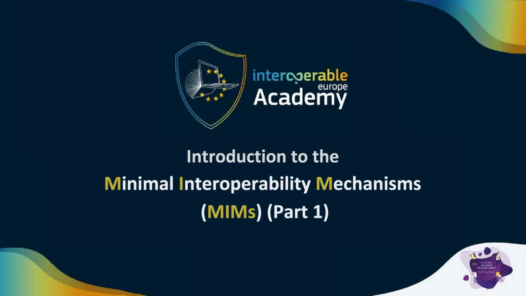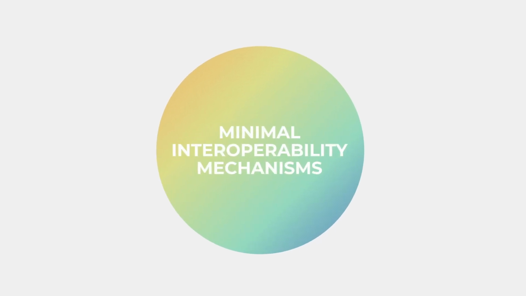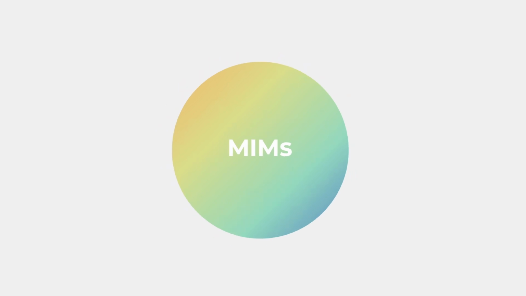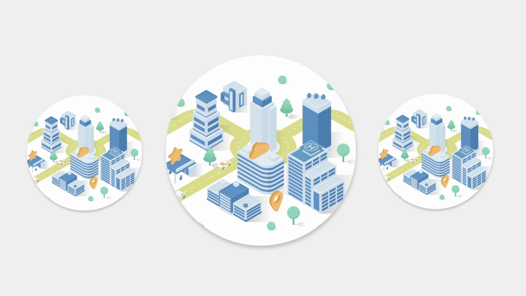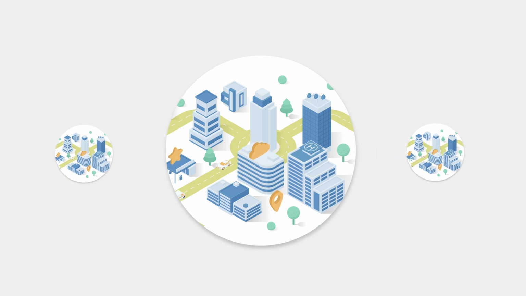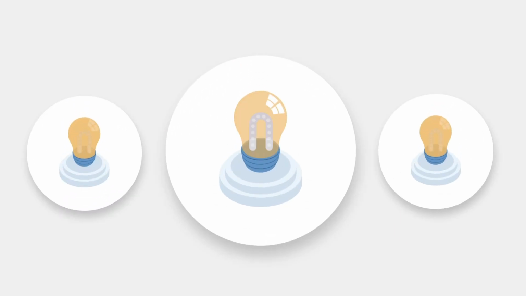Welcome to the first part of the Minimal Interoperability Mechanisms e-learning module. In this learning module, you will become familiar with the Minimal Interoperability Mechanisms, MIMs. The MIMs have been developed since 2019 by the Living in EU Technical Subgroup in collaboration with several smart cities and communities across Europe. They are defined as a set of practical capabilities based on open technical specifications. They allow cities and communities to replicate and scale solutions globally.